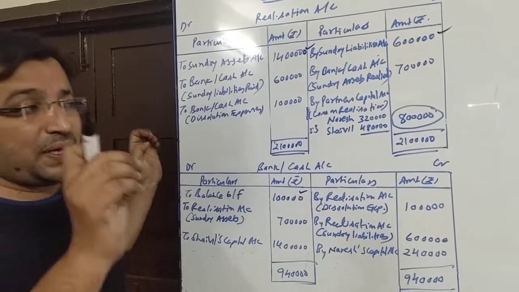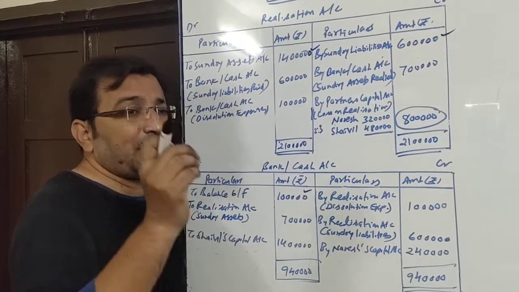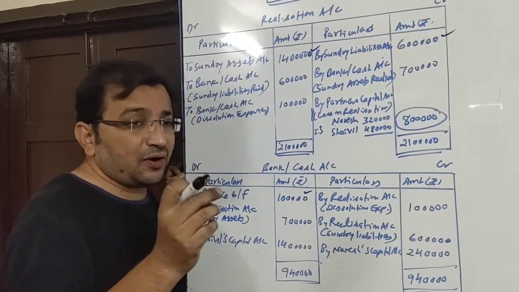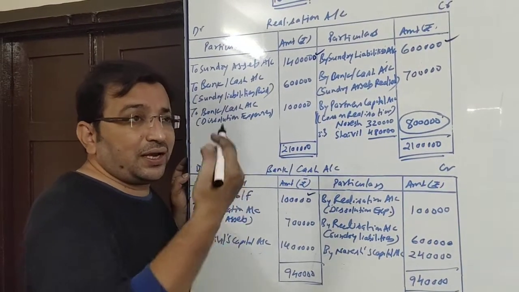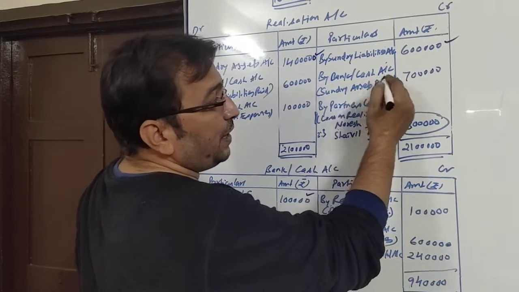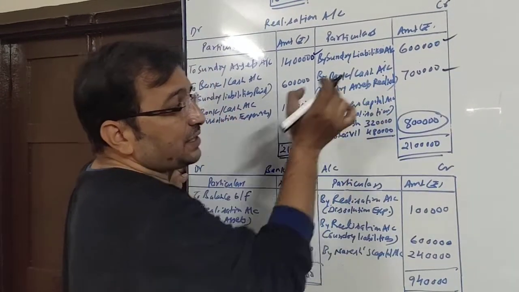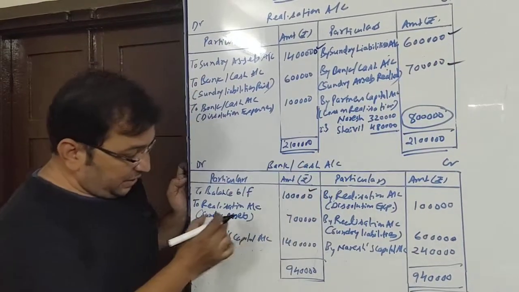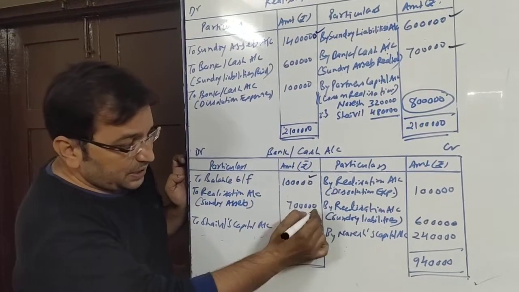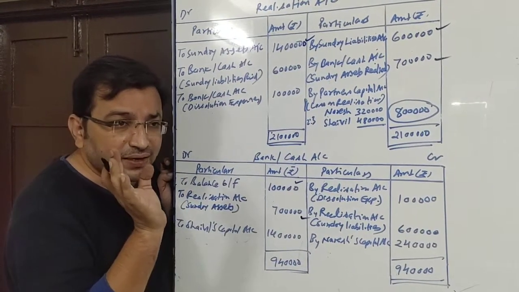So 7 lakh rupees are realized out of assets, whose entry will be cash/bank account debit to realization account, or bank/cash account debit to realization account. So in the realization account, on the credit side, by bank/cash account 7 lakh, in bracket we will write sundry assets realized, and this 7 lakh at the debit side of cash account. So debit side of cash account 7 lakh to realization account, sundry assets.